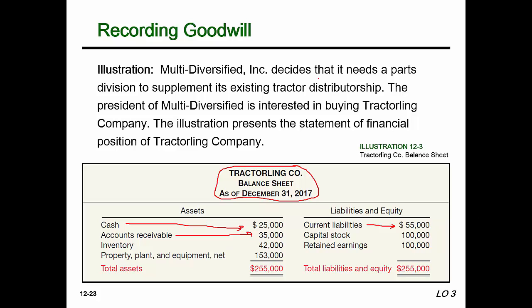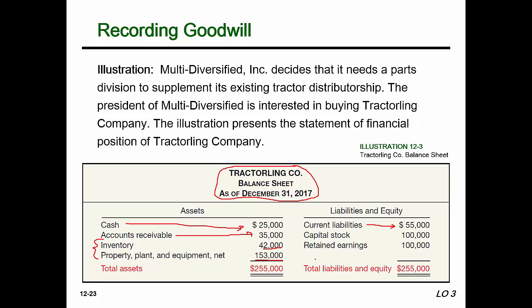It's going to be in assets like inventory and property, plant, and equipment that the book value is going to be different than the fair market value. And this kind of makes sense. For example, if you were going to purchase cash from me, I know that sounds weird, but let's say I had $25,000 of cash, and that's what it's on my books at, $25,000.